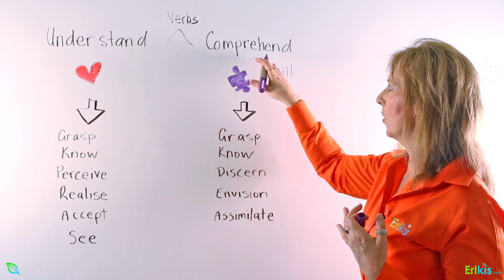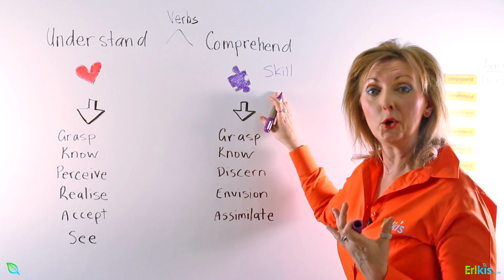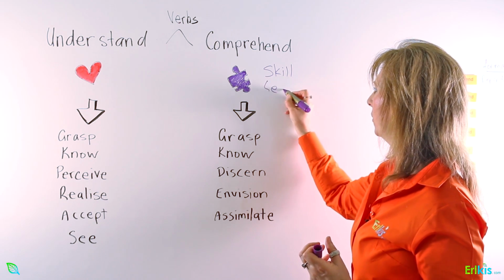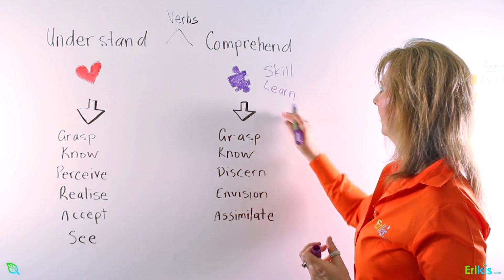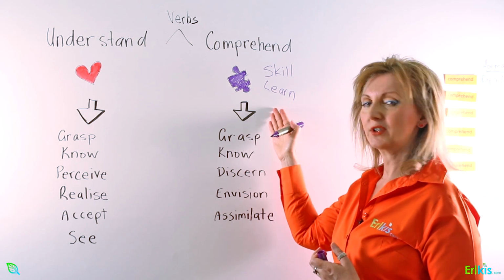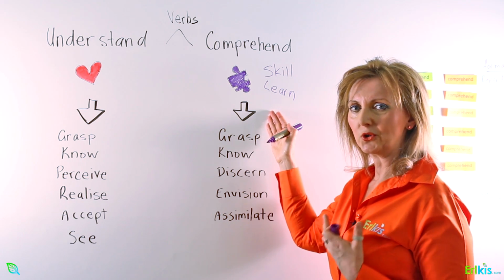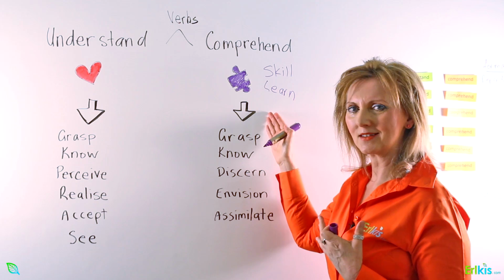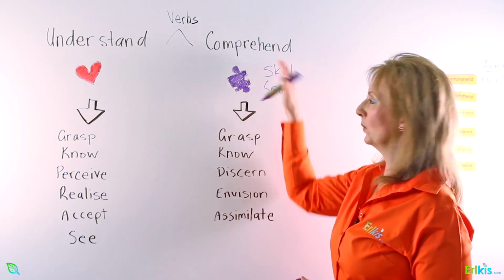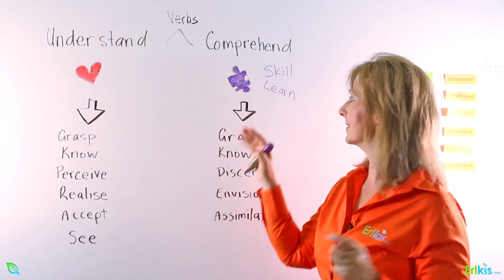Because when we comprehend something, we actually have to learn how to comprehend. So we need to learn the skill of comprehension. Children at school have to learn how to comprehend. They do exercises, and maybe you do in your English classes. We do comprehension skills.